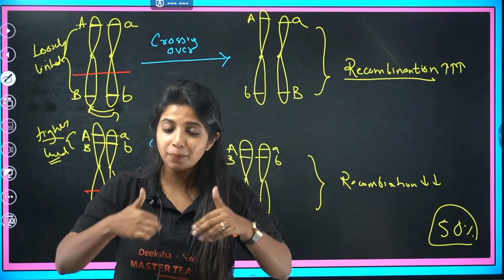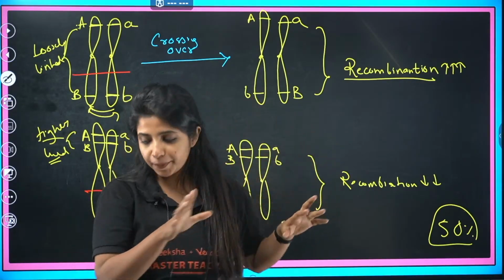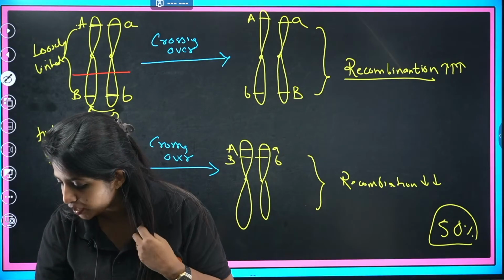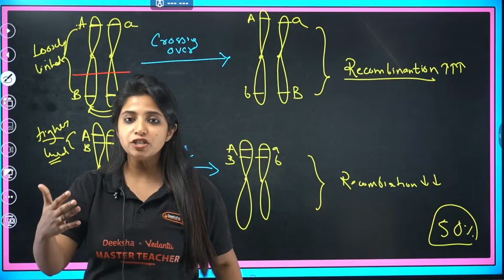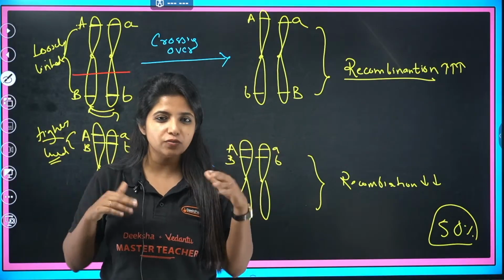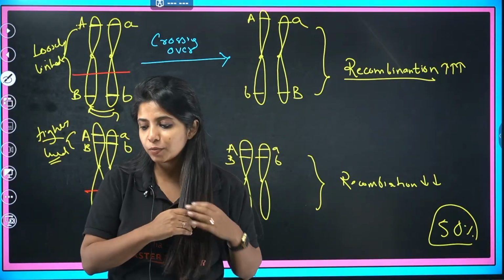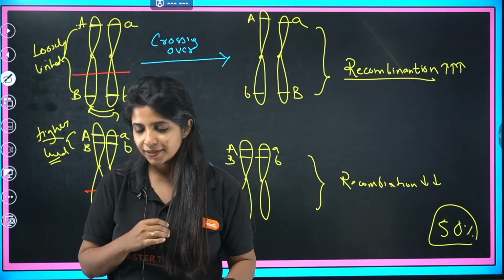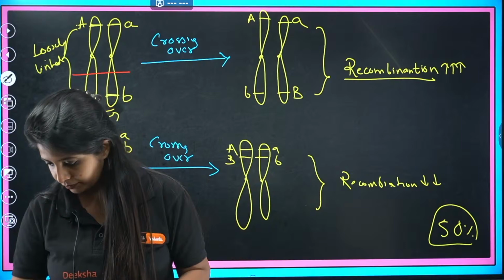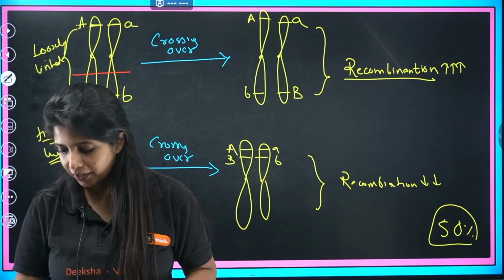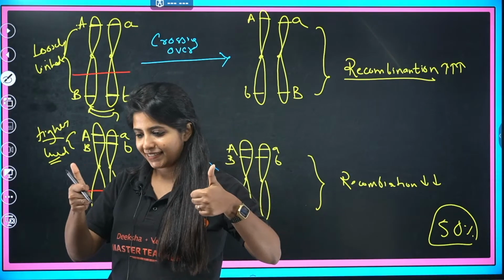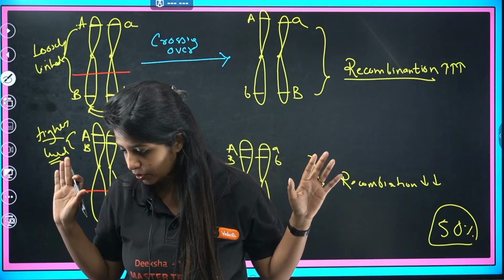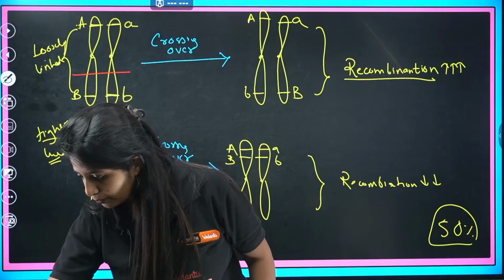If yes, give me a thumbs up. I'm going to go ahead and talk about that particular picture also. Loosely linked genes, more recombination, less parental combination. Exactly. More recombination means new combinations are there. Parental features are not going to be seen much. Perfect, Pavan, you got it. Tightly linked genes, less recombination and more parental combination. Perfect. That is sorted. Akash also got it.